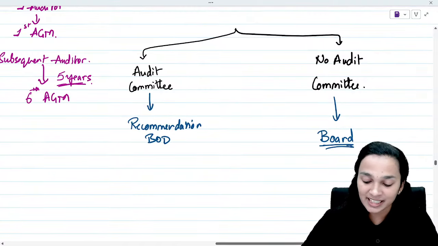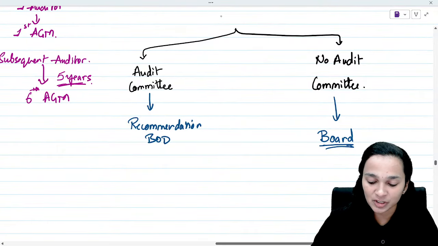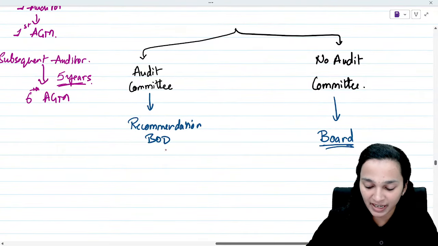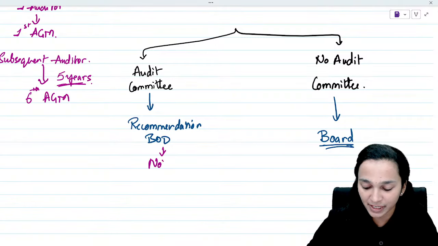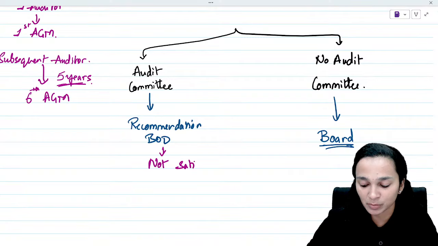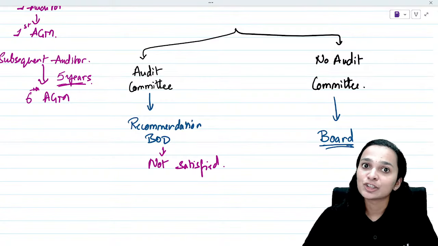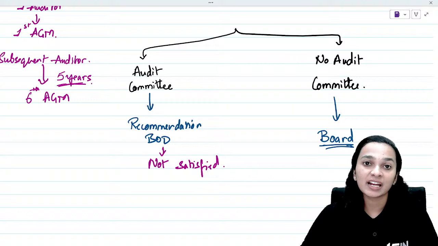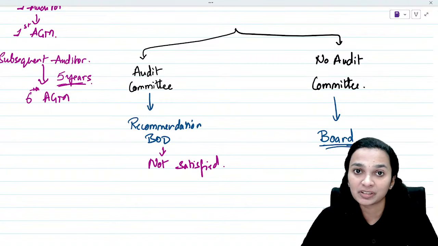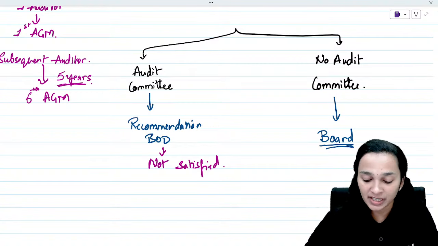Now, let's say the audit committee has given recommendations to the board, but the board of directors are not satisfied with the recommendations given by the audit committee. Not satisfied as in they did not like the recommendations and they want someone else to be appointed as the auditor. Then what can the board do in that situation?